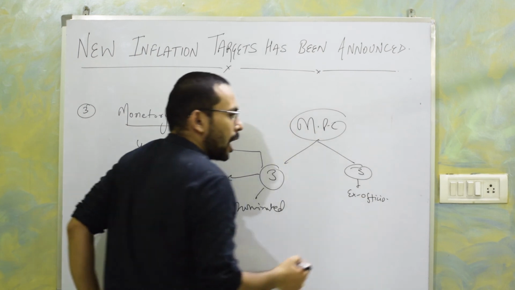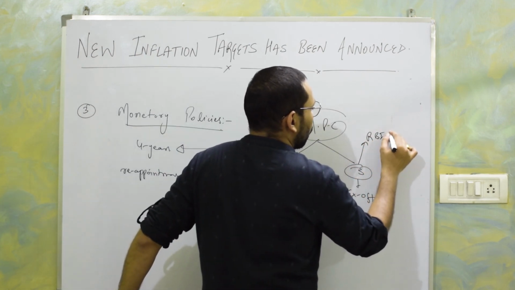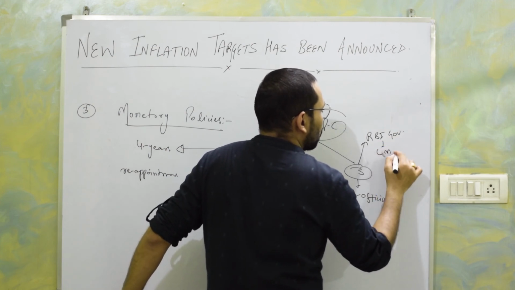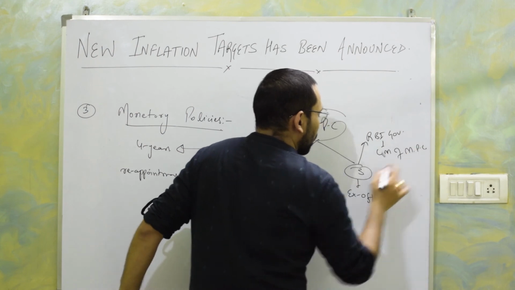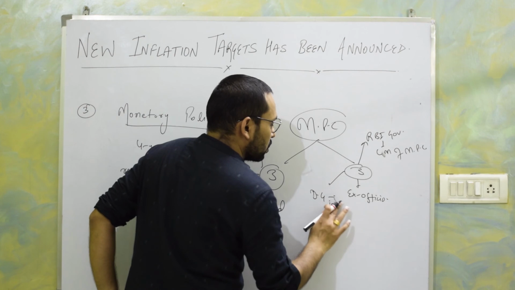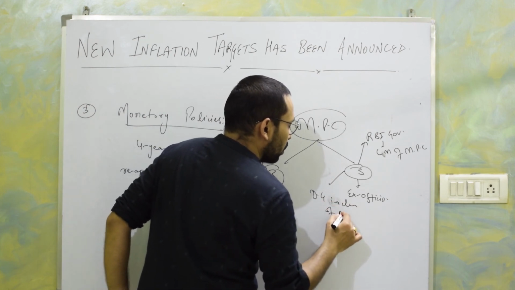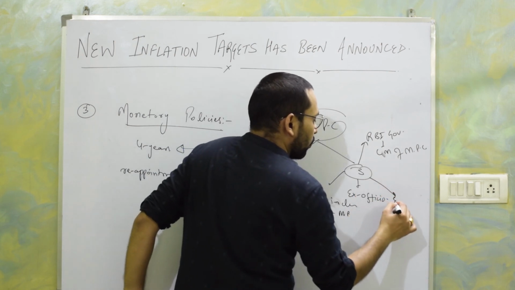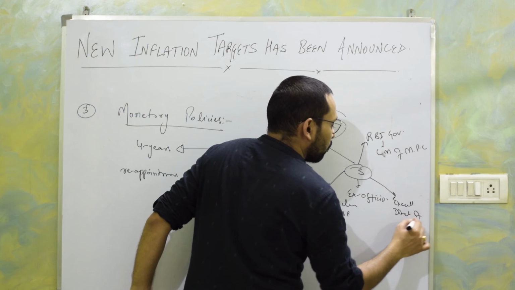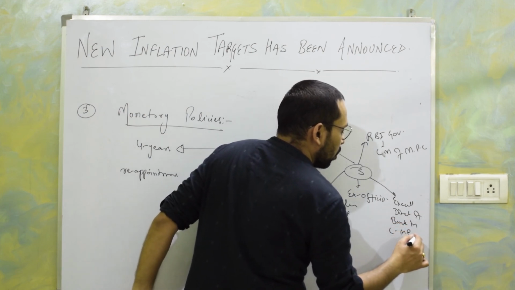All 3 will be from RBI and they are the RBI Governor, Chairman of MPC, the Deputy Governor of RBI in charge of monetary policies, and the Executive Director of the bank in charge of monetary policies.